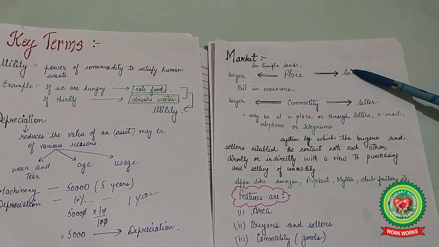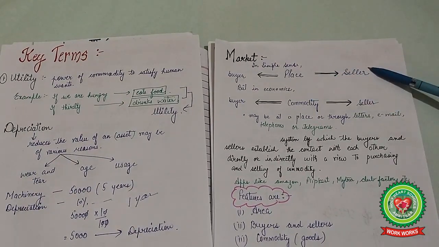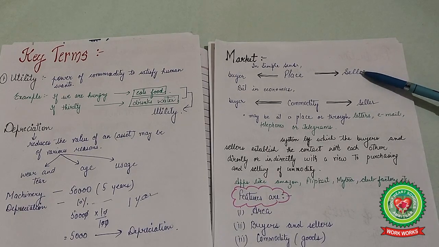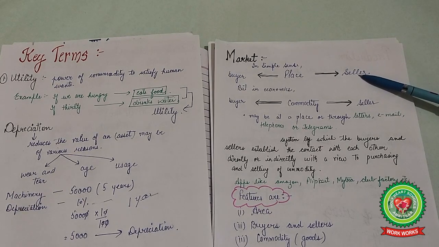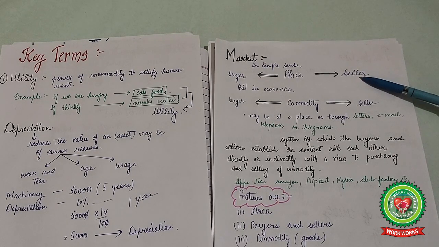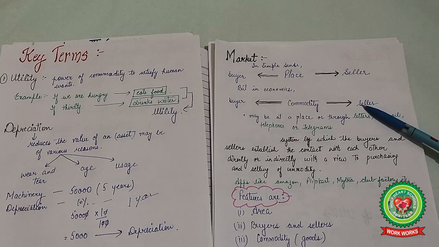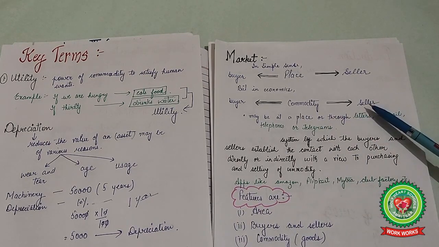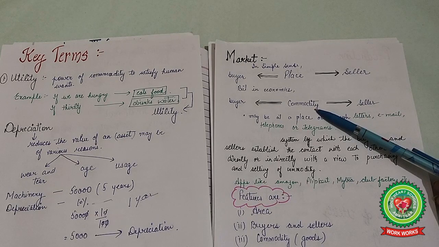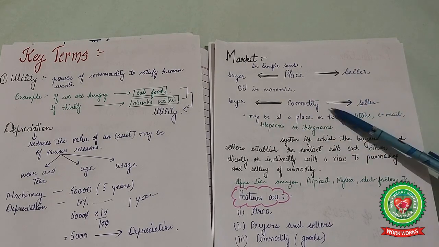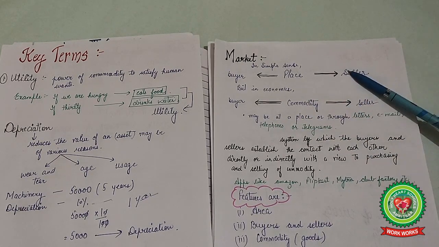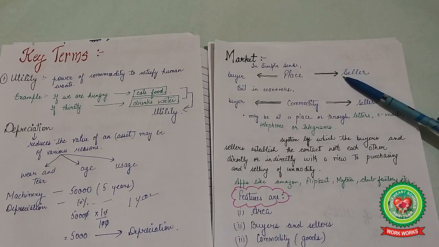Market, in simple terms, we can say is a place where the buyer and the seller meet to buy or sell the products or to exchange the products with each other. Clear? But in economics, we can say that a commodity is a market. Means where the commodity is needed, there the buyer and the seller meet. If we go to a market, a place where that product is not available, then that is not a market for me. That is not a market at that time.